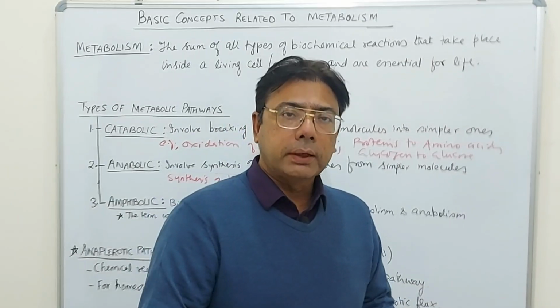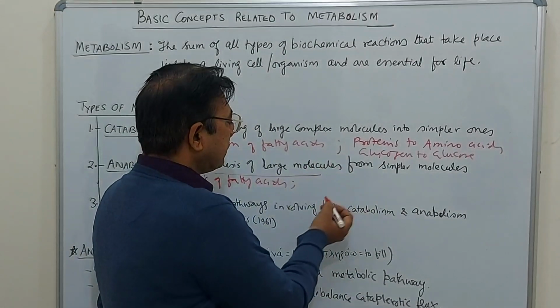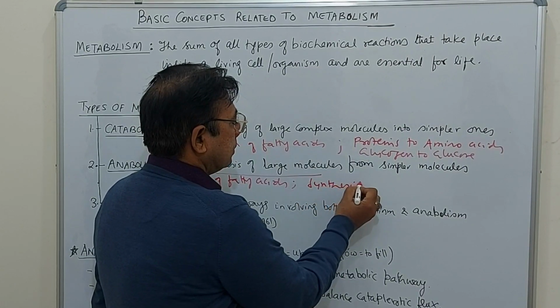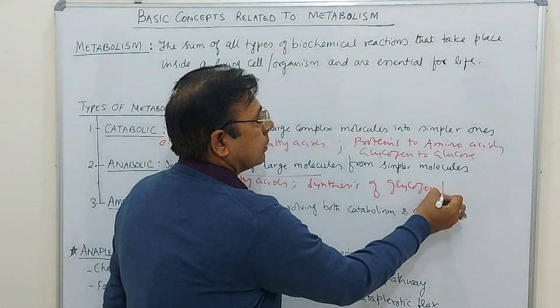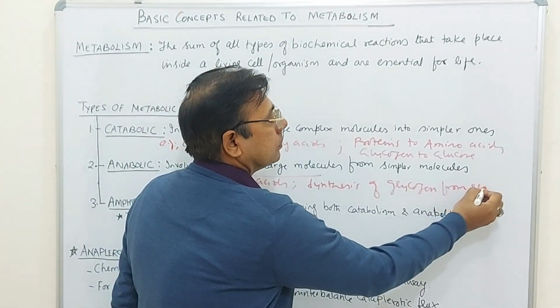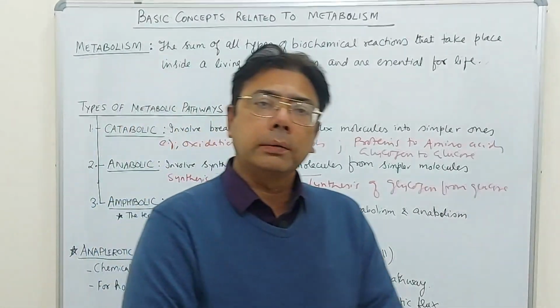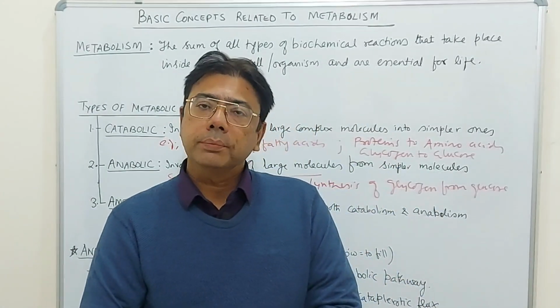Similarly, synthesis of proteins that takes place on ribosomes or synthesis of glycogen from glucose. This is also an anabolic pathway because it involves formation of large molecules from simple molecules.